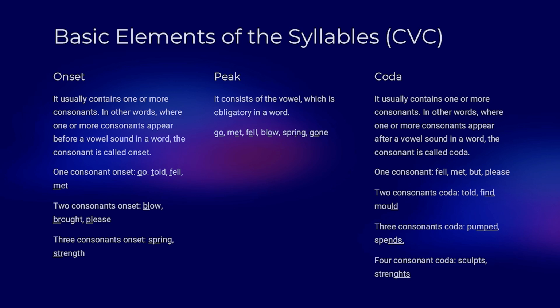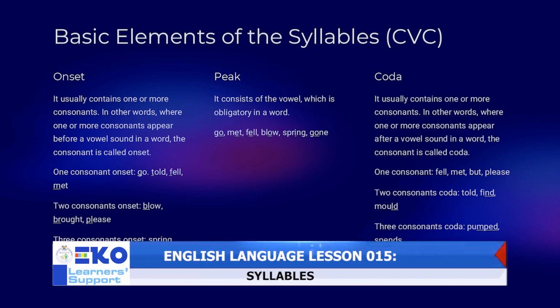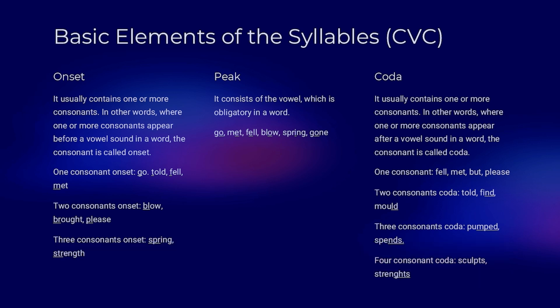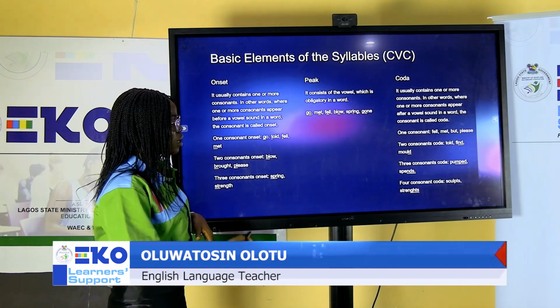We can also have three consonant codas, as in the case of pumped, MPT. As in the case of spent, NDS. We can also have four consonant codas, as in the case of skirts or strength. All these are examples of four consonant codas.